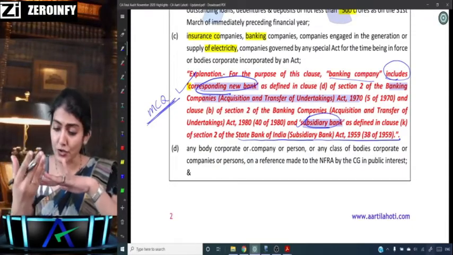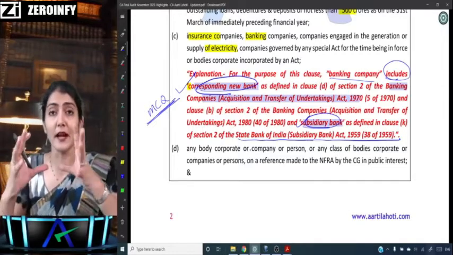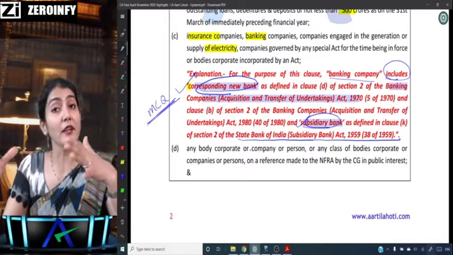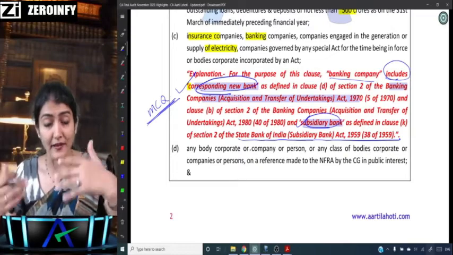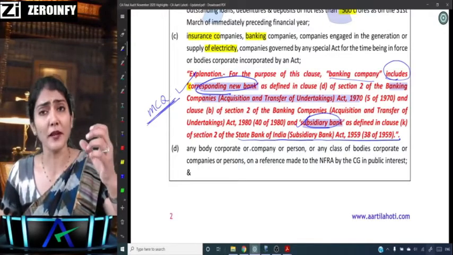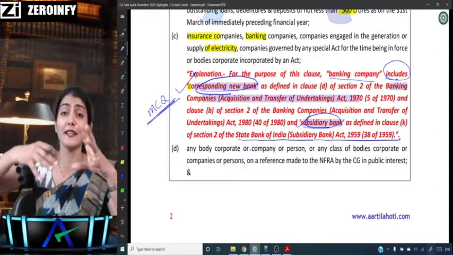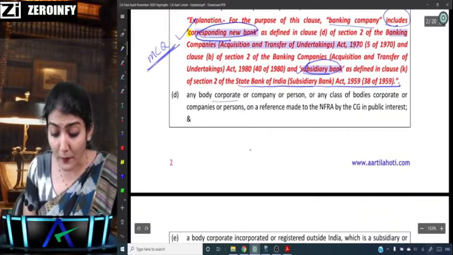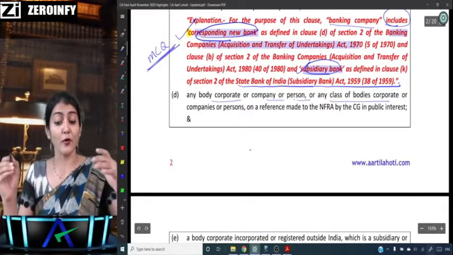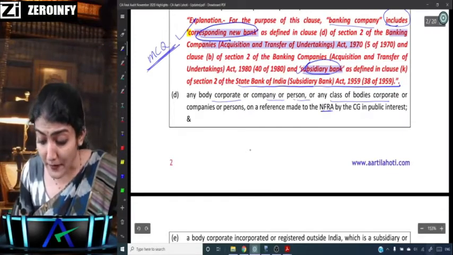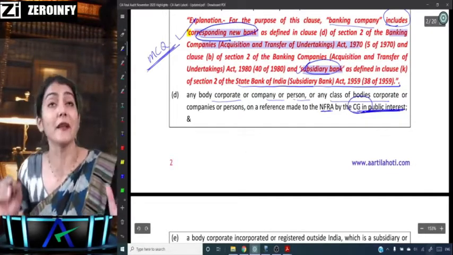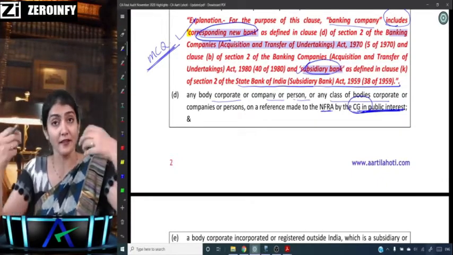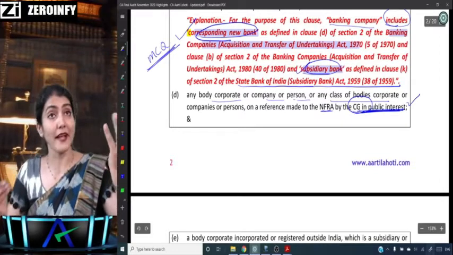Banking company, insurance company, electricity supply companies come under the purview of NFRA. But now banking company also includes the corresponding new bank as well as the subsidiary bank. Then it says any other body corporate or person where the central government thinks, in public interest, that it should come under the purview of NFRA. So any body corporate, company or person, or any classes of them, on a reference made to the NFRA by the CG in public interest. The central government thinks these companies should also come under the lens of NFRA. It's in public interest, so even those will be covered by NFRA.